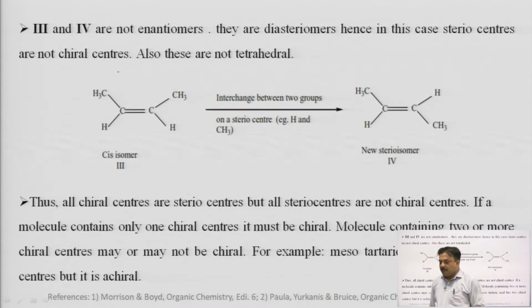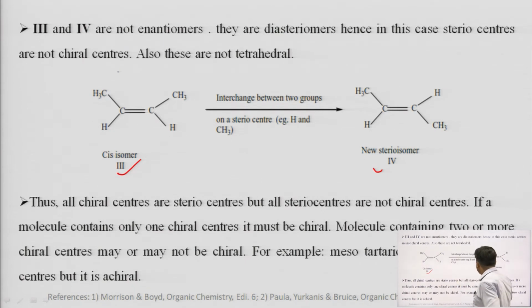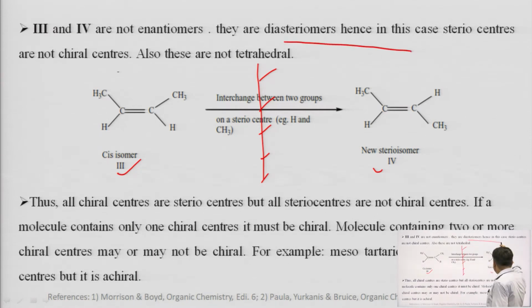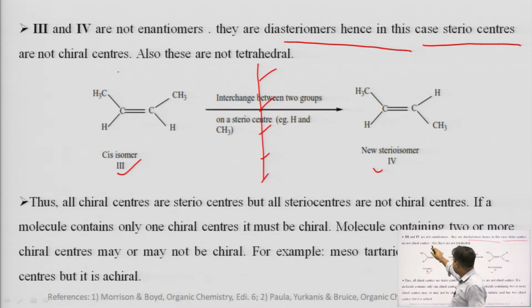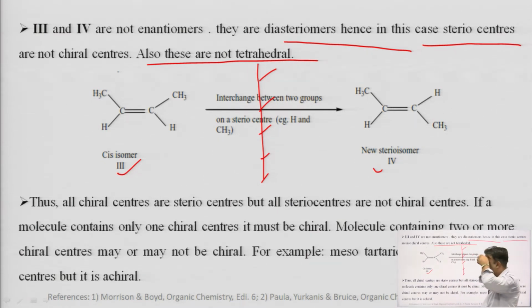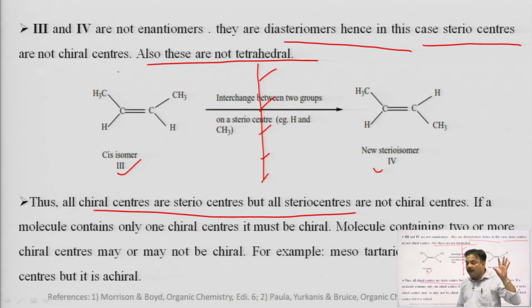Now, the second example includes molecule third and molecule fourth. Molecule third and fourth are not enantiomers. Why? Because on putting a mirror, they are not found to be mirror images of each other, which is non-superimposable. They are diastereomers, hence in this case the stereocenters are not chiral centers. Also these are not tetrahedral. A chiral carbon is not present. Thus, all chiral centers are stereocenters, but all stereocenters are not chiral centers.